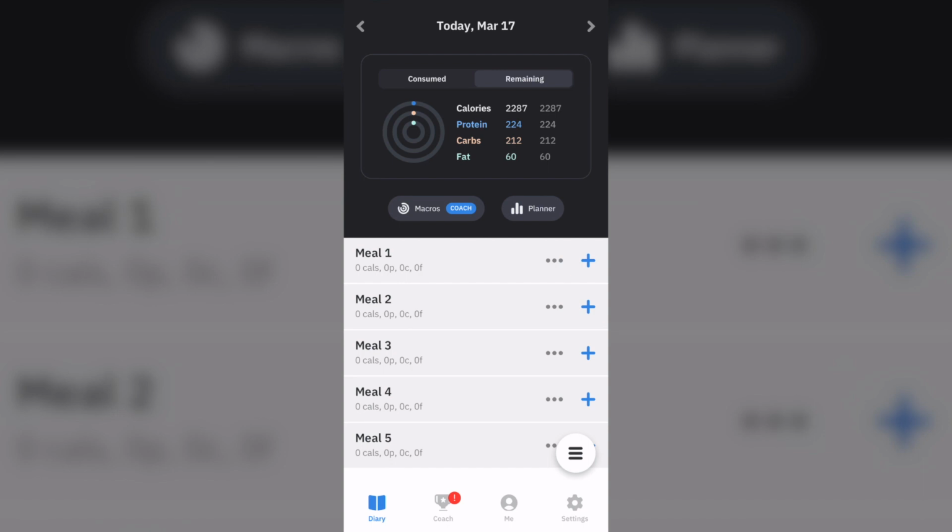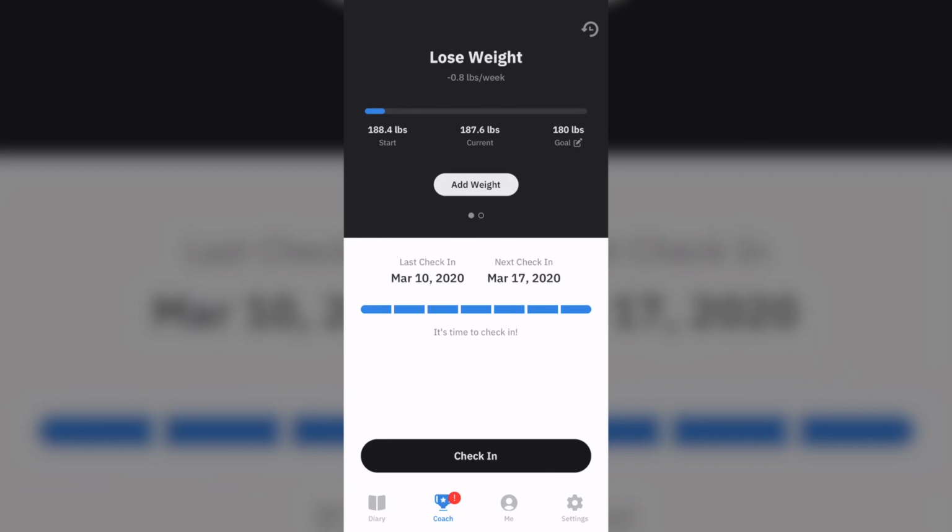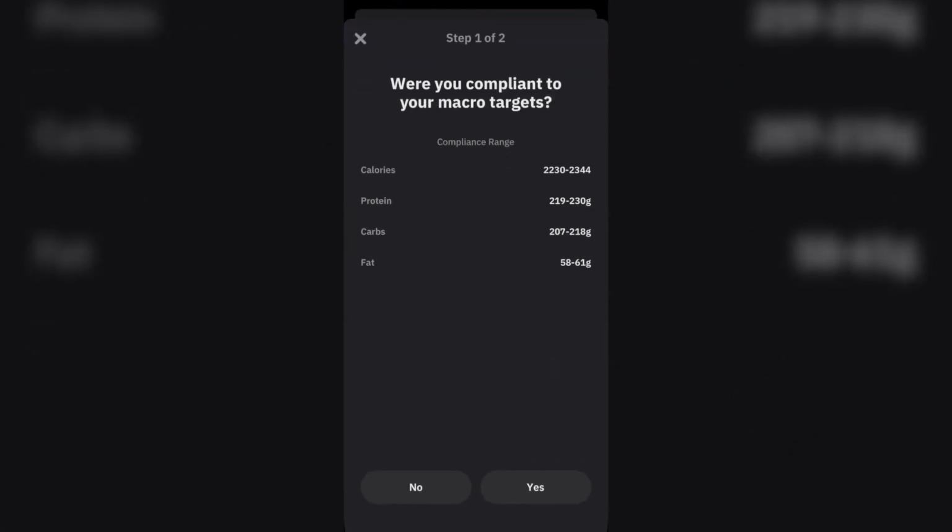Carbon has a few different settings that you can set for your goals, which are fat loss, muscle gain, reverse dieting, or maintenance. So depending on your goal, you would pick the appropriate one. What the app does is it takes in a lot of different data and information that you enter and comes up with an appropriate plan.